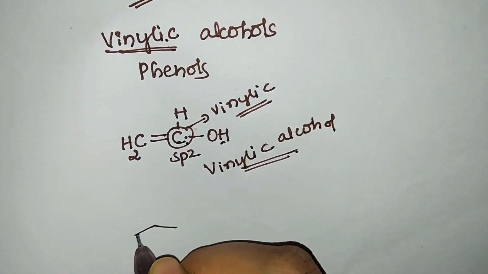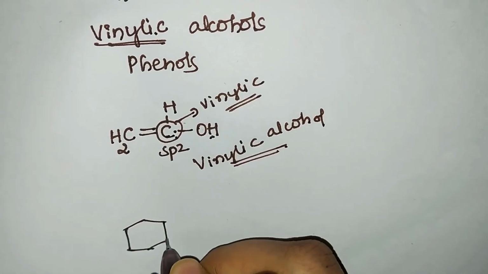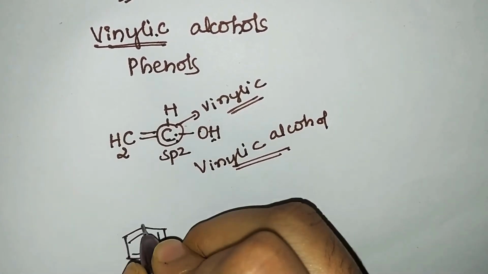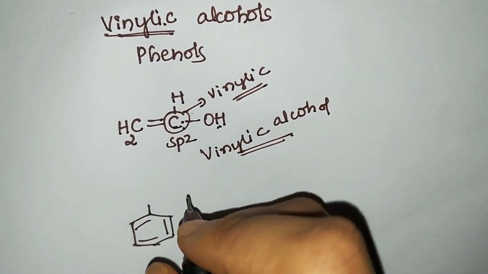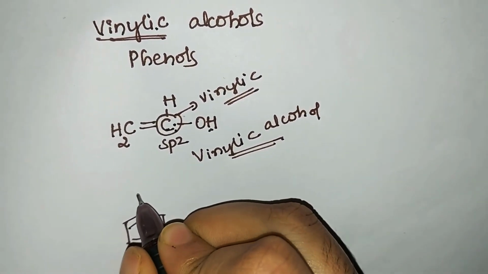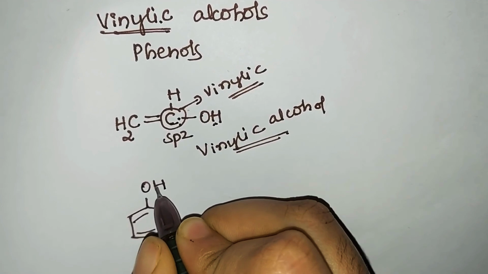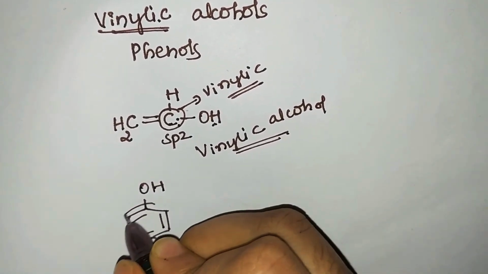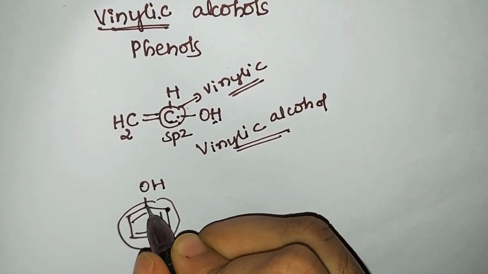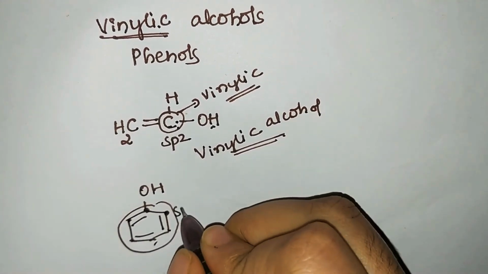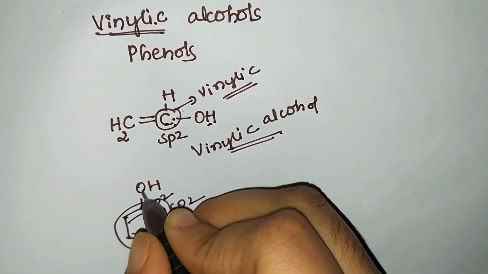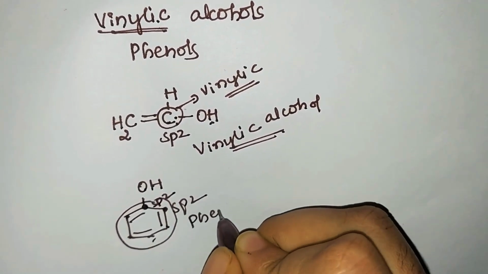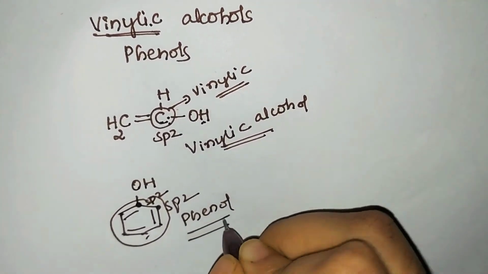Similarly, the next one, that is phenol. As we have already discussed, what do we say? The hydrogen atom of a benzene ring is replaced by an OH group, and since all the carbon atoms in the benzene ring are undergoing which hybridization? sp2 hybridization. So the carbon is bonded to which group? OH group. And what is the nature of that carbon? It is sp2 hybridized. So the sp2 hybridized carbon bonded to the OH group, we call it what? Phenol. So these are the 2 types which we study.